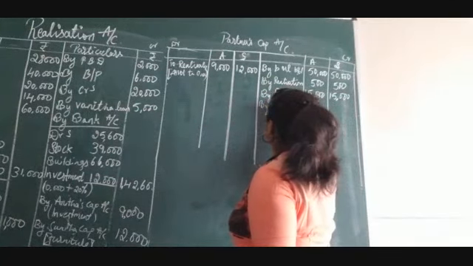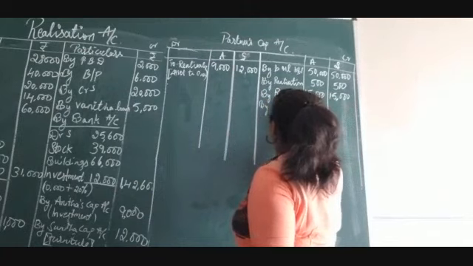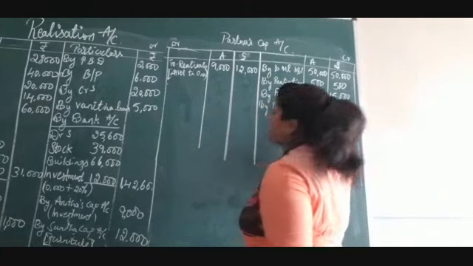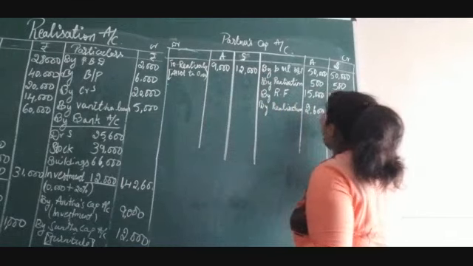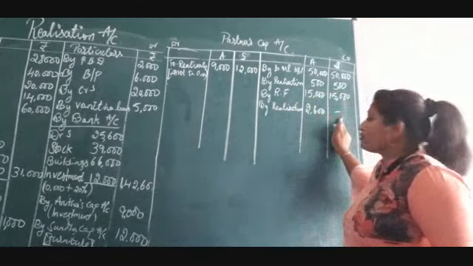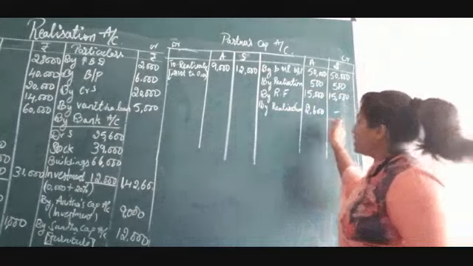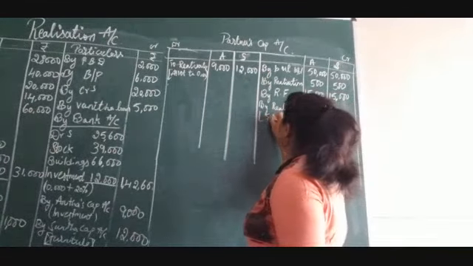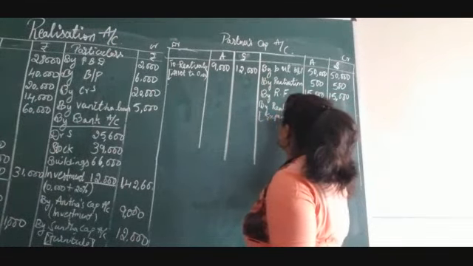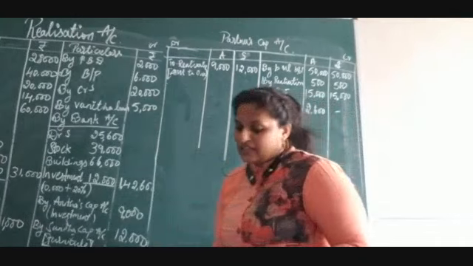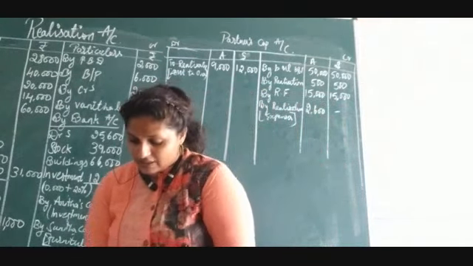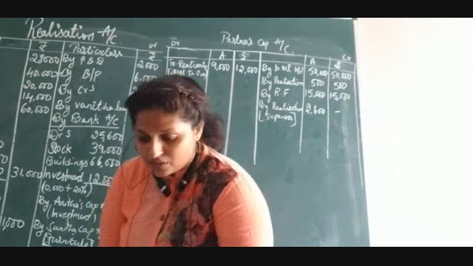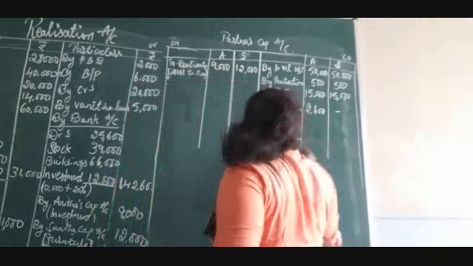So by realization account, only Anita is getting, right? So in Anita's column you write 2,600 and Sunita's is nil. Here you can write realization expenses. Okay. Is any other adjustment left? Just cross check it. I hope everything is completed, all the adjustments. You can just do the totaling.